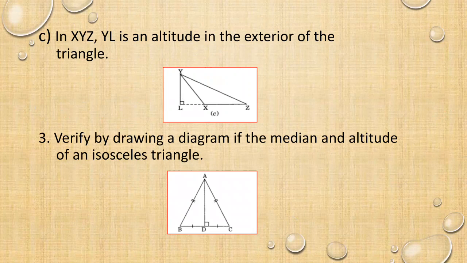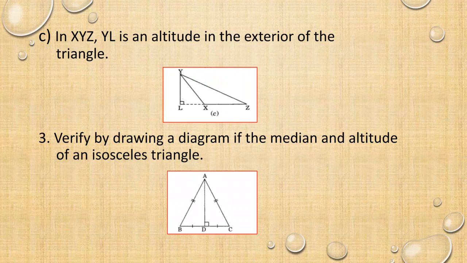Here AB, BC and AC, three sides are there. Here AB and AC are the same side, that is equal length. AB and AC are equal length and BC is a base. From A a line is coming to the base at D. You can see BD and DC are equal parts. So we can say D is the midpoint, AD is the median.